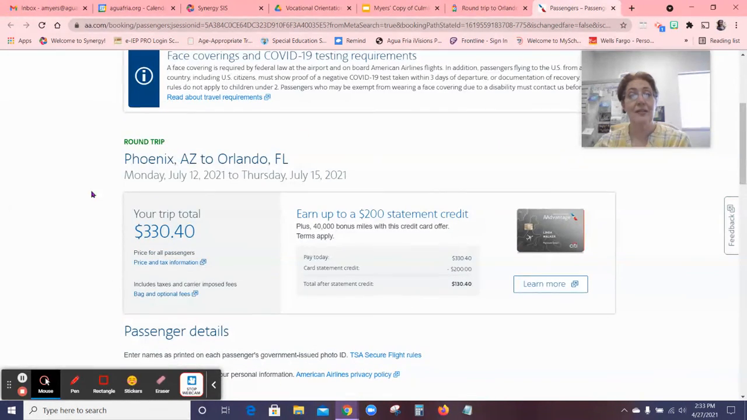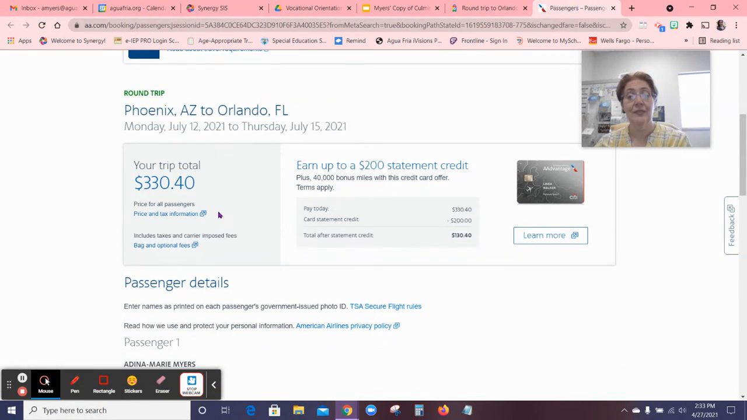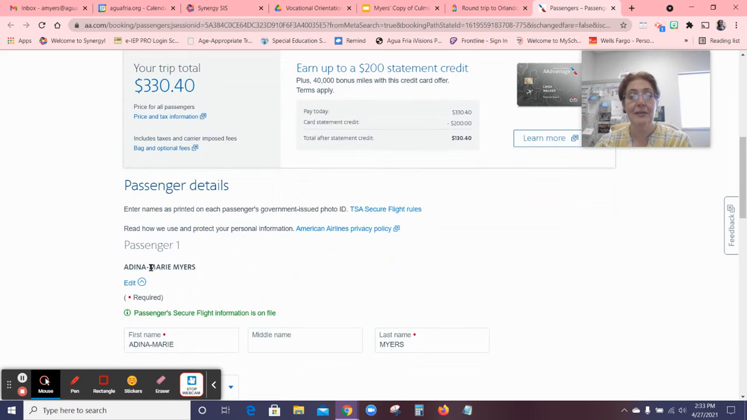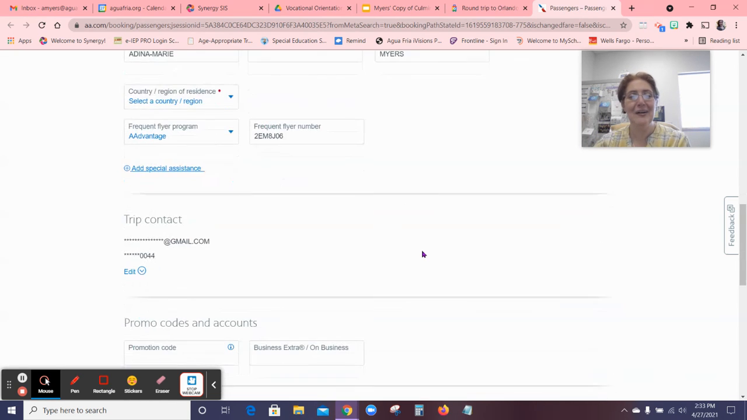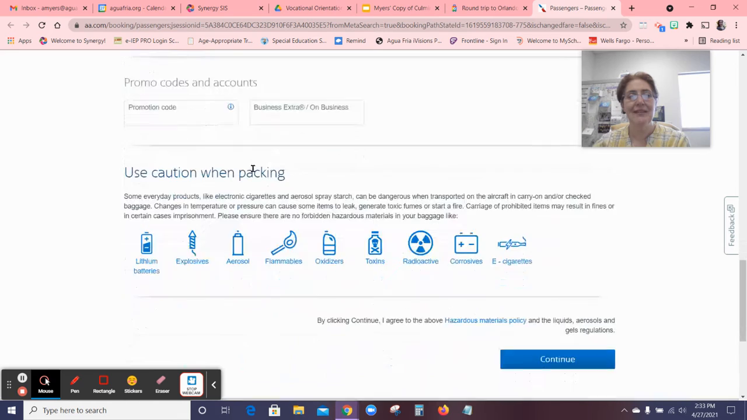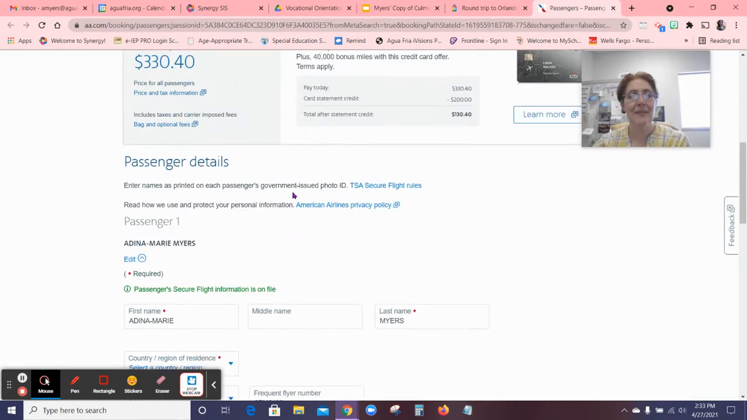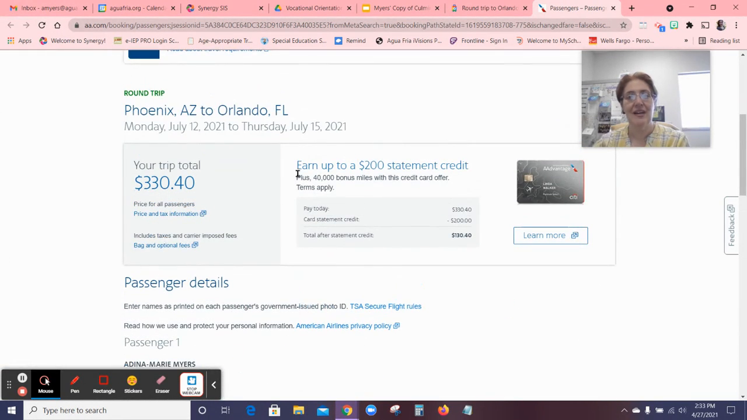So this is my trip right here. It's going to cost me $330.40. That's actually not too bad for a round trip ticket to Orlando in July. That's pretty cheap. And it's just me. Again, you don't have to fill all of this out. You're going to stop right here.